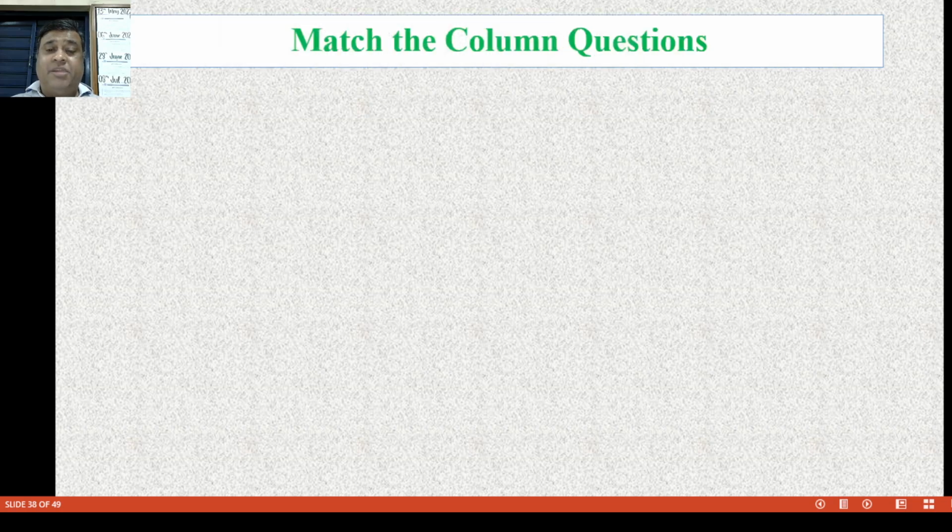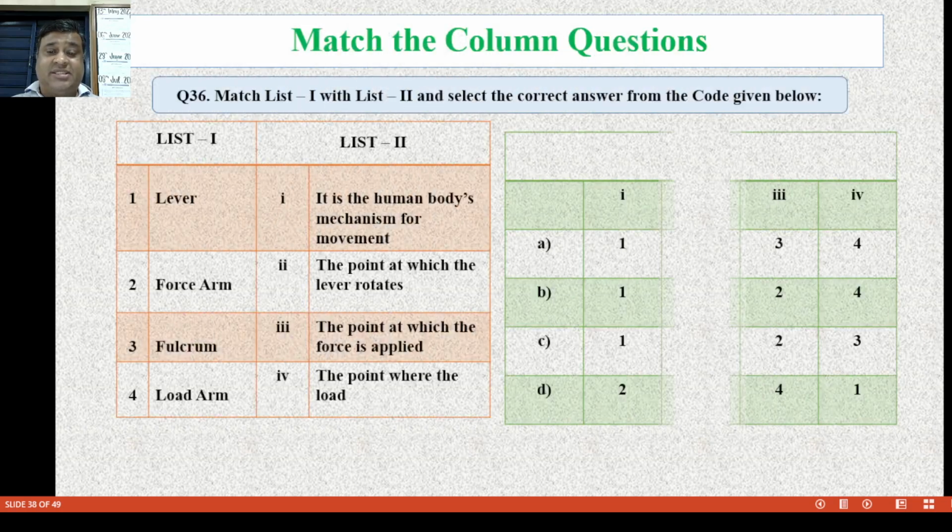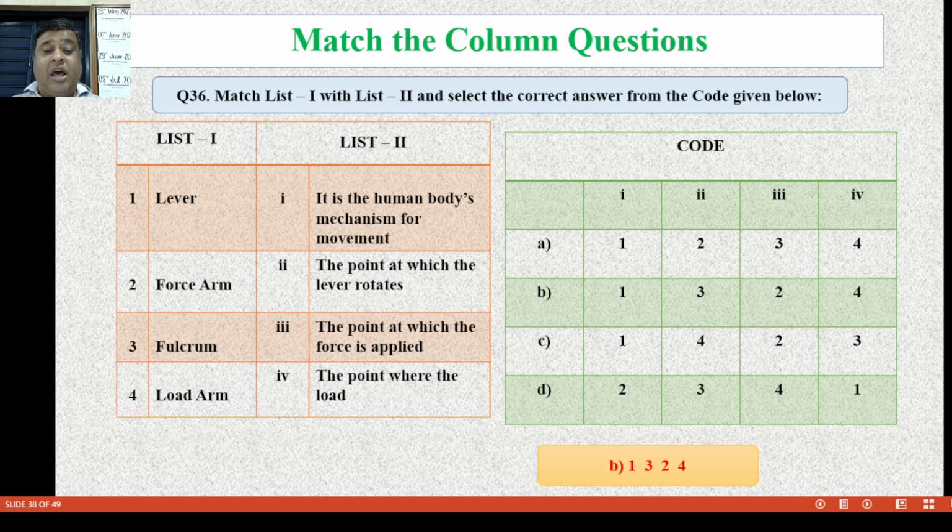Next part of the session, match the column questions. Question number 36. Now lever, forearm, fulcrum and load arm. Lever is a human body mechanism for movements. Forearm, the point at which the force is applied. Fulcrum, the point at which the lever rotates, and load arm, the point where the load is, that is fourth. Now the option is B, 1, 3, 2, 4.